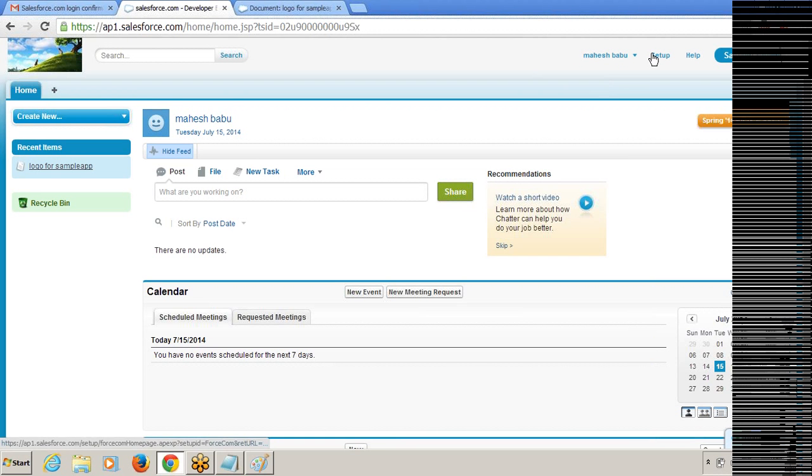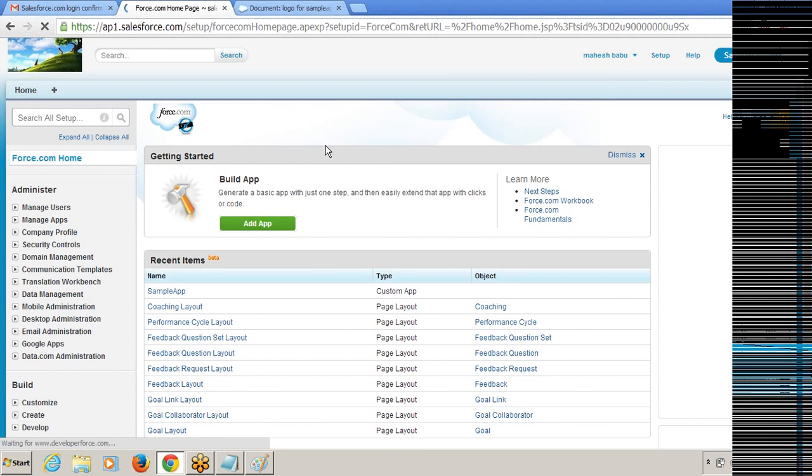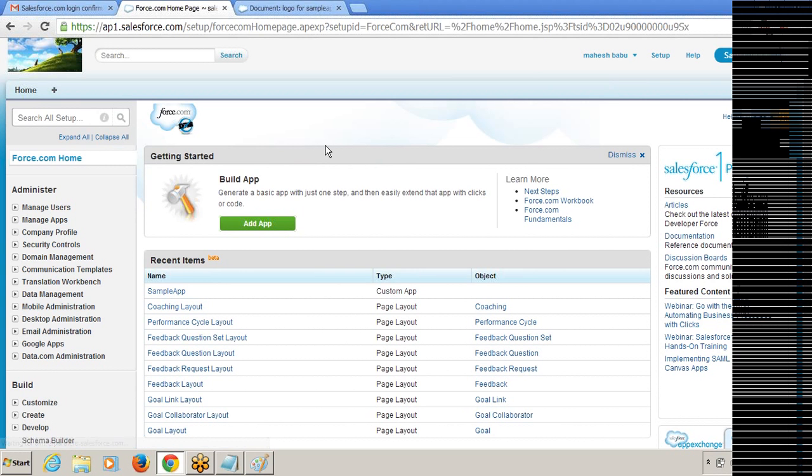I'm clicking on setup page now. So we are in the setup page. Okay, so we are still in the sample application. If you want to navigate to any other application, you can navigate to it.